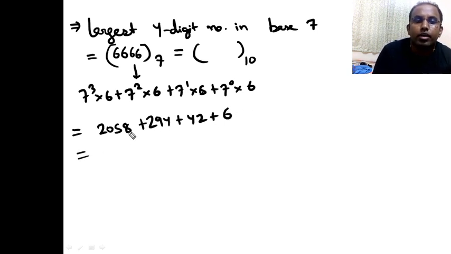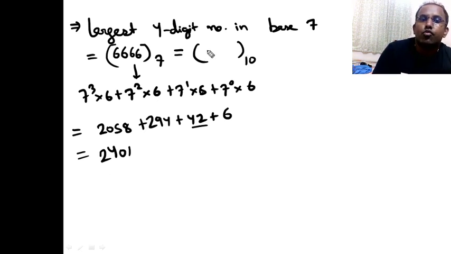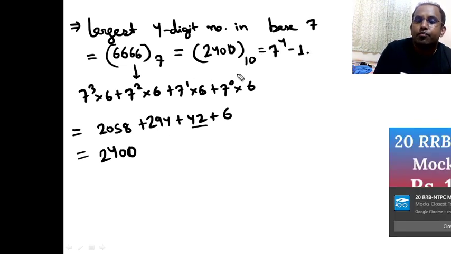Okay, if you solve it, now this is equal to 294, so this value will become 2352, 2395, so it becomes 2401, right? The thing to observe here is this value I am getting is 2401. Notice 2401 again. If you observe, this is nothing but, sorry, it should be I think 2400. 2400 is nothing but 7 raised to 4 minus 1, right?